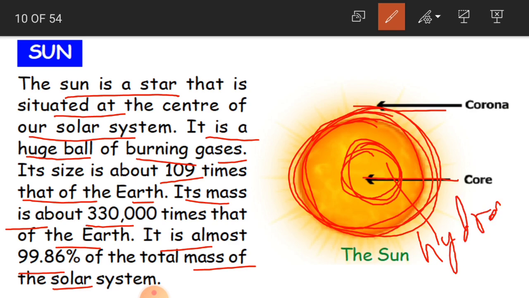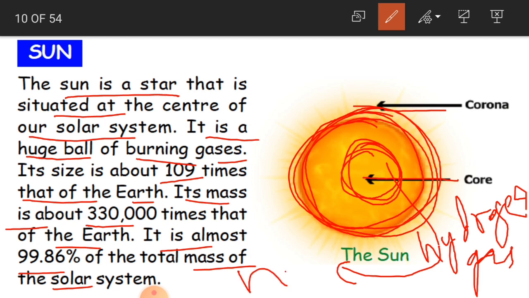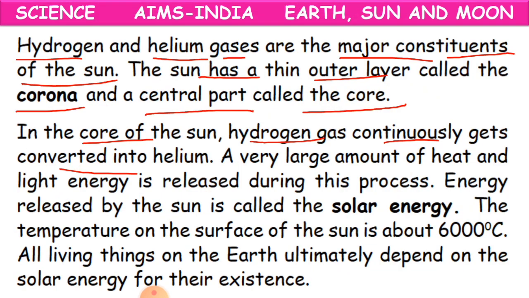It is going to convert into helium. See, this hydrogen gas continuously gets converted into helium.